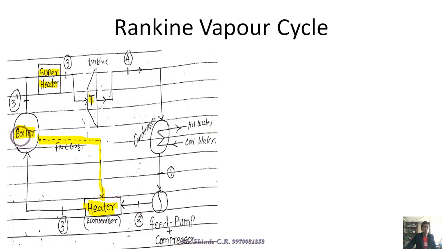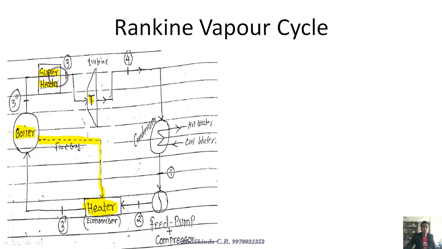So obviously the efficiency of the boiler keeps increasing just by introducing the heater in between the boiler and the feed pump. For the heater's input we are not giving any auxiliary or making any additional investment. We just give the temperature of the flue gases as input to the heater. The flue gas heat is utilized by the heater to heat up the feed water, which is directly introduced to the boiler in order to increase its efficiency.